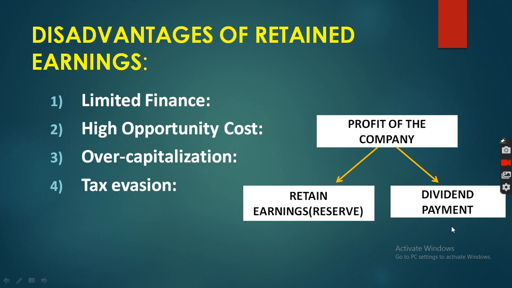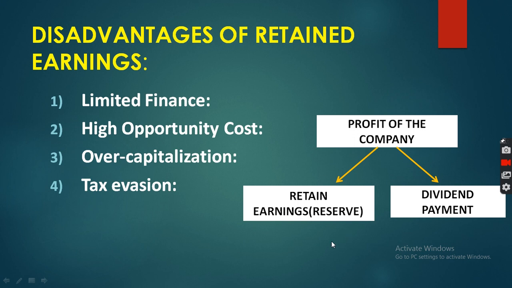Strict dividend means the company has to provide less dividend and focus more on reserve and retained earning. One thing you have to keep in mind here: strict dividend policy and liberal. Strict dividend means lesser dividend provided to the shareholder, and liberal dividend policy means higher dividend provided to the shareholder. Whenever a company follows the conservative dividend policy, or you can say strict dividend policy, at that time the company has to provide very less dividend and focus more on reserve. So at that time there will be a chance of an overcapitalization situation in the company.